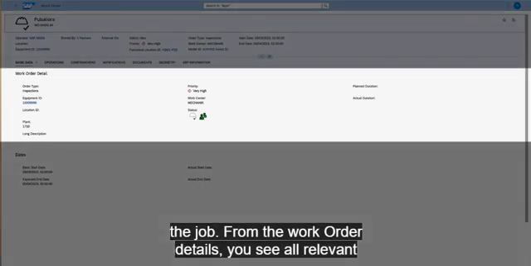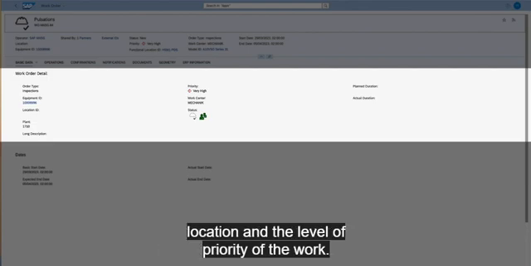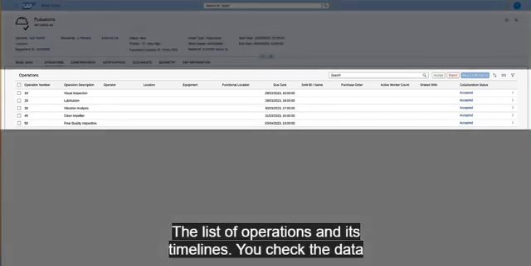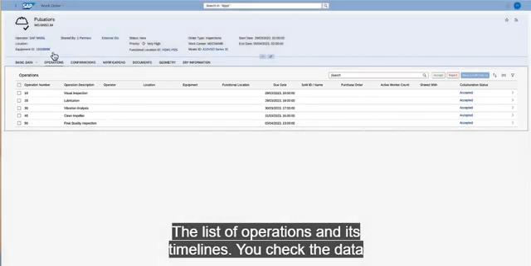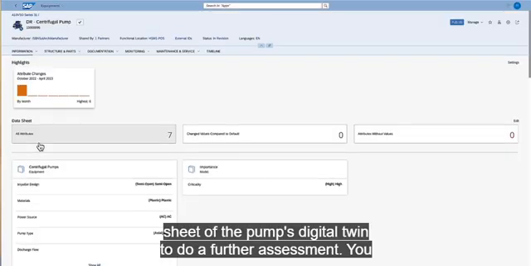From the work order details, you see all relevant information provided, such as the faulty equipment, the functional location, the level of priority of the work, the list of operations, and its timelines. You check the data sheet of the pump's digital twin to do a further assessment.